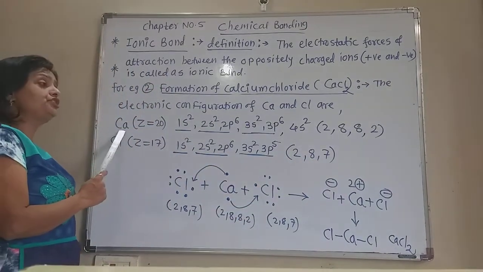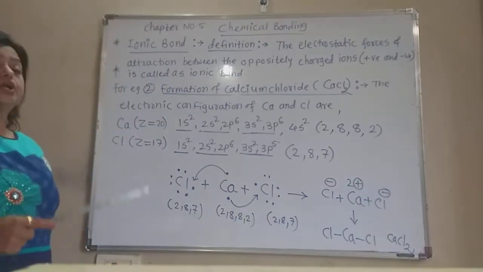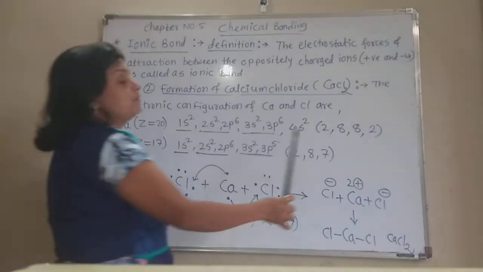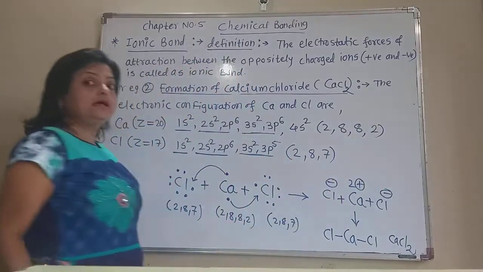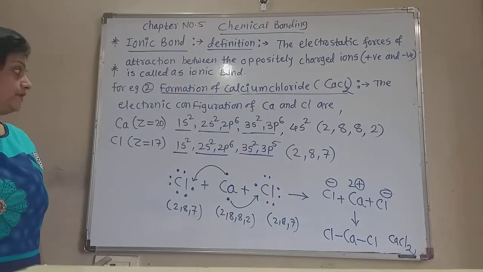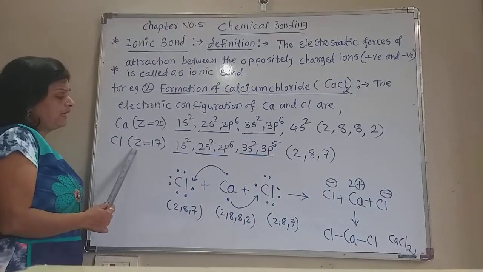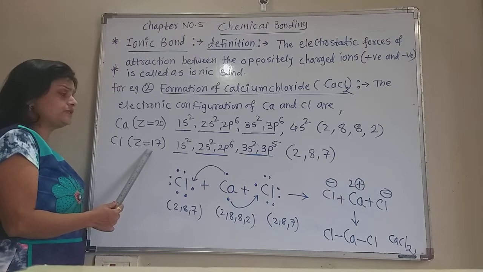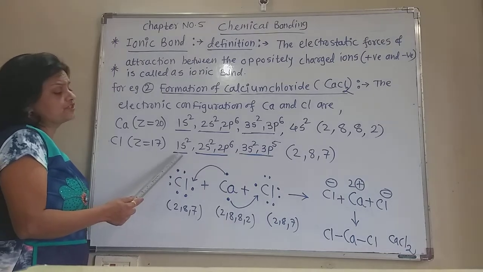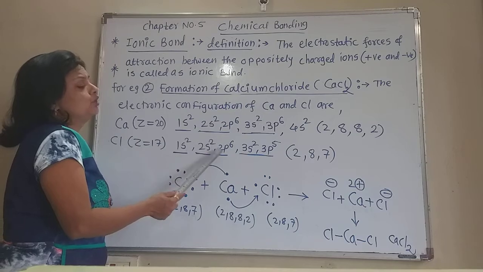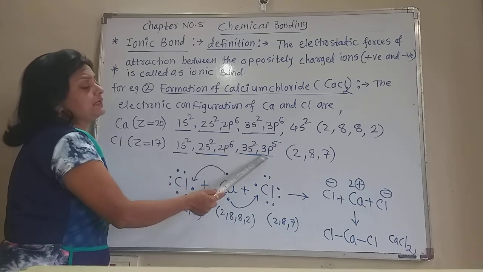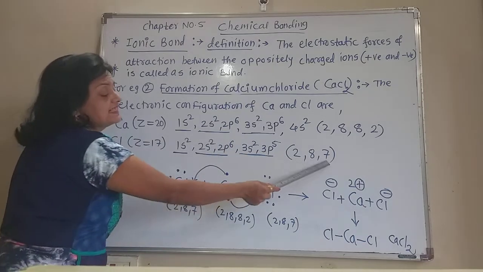If this calcium gives these last 2 electrons to other atoms, then calcium also attains the inert gas configuration. And this chlorine has atomic number Z equal to 17. So the electronic configuration is 1s2, 2s2, 2p6, 3s2, 3p5, that is 2, 8, 7.